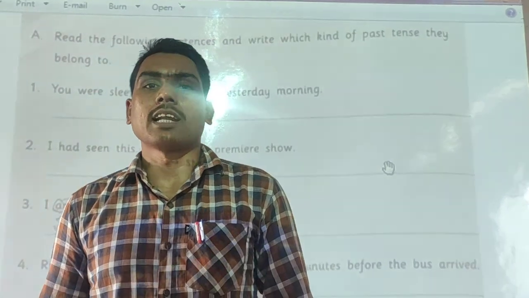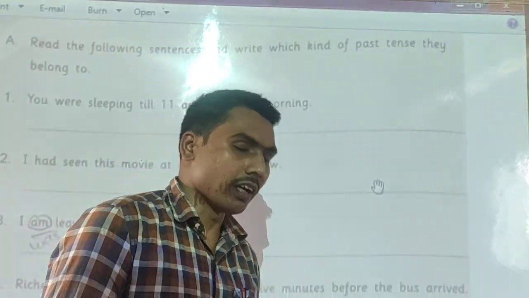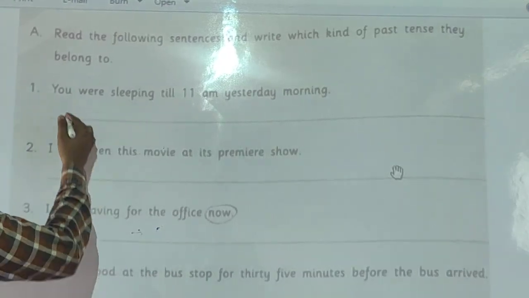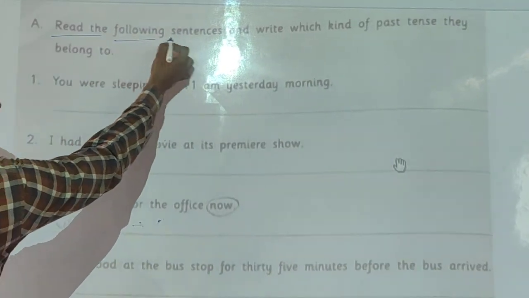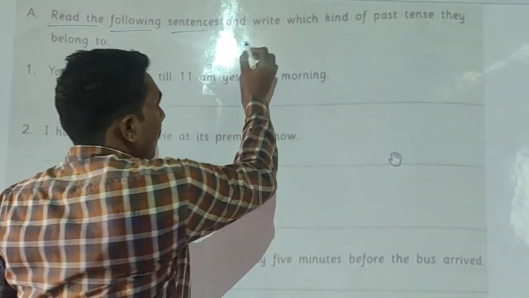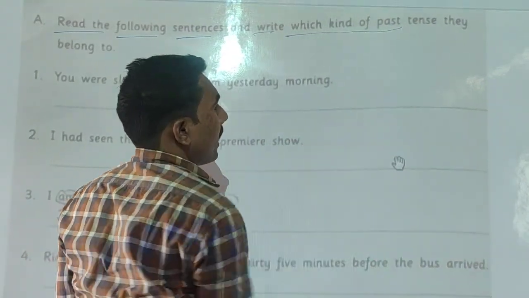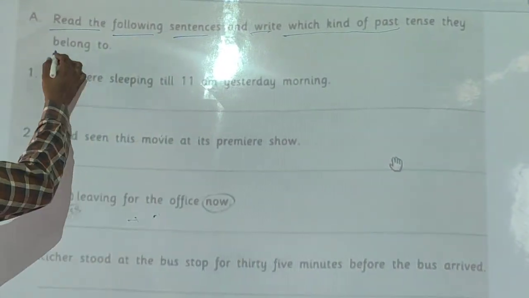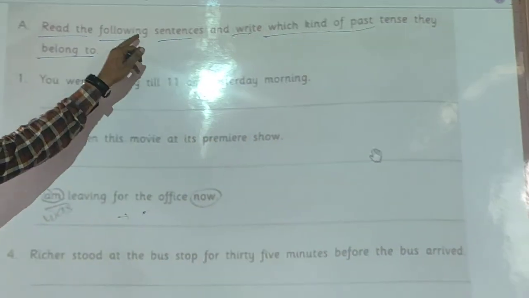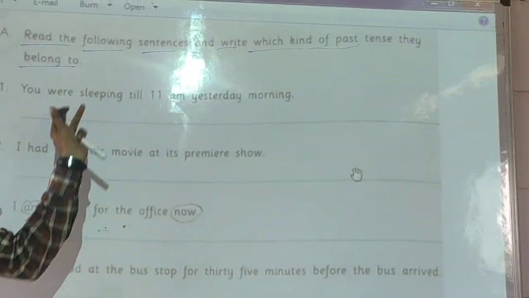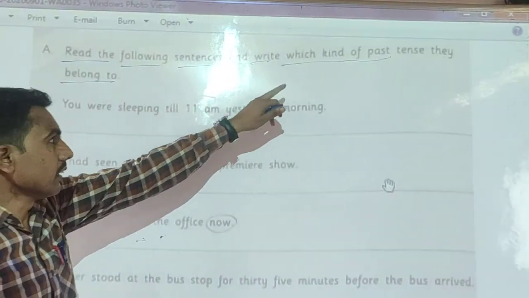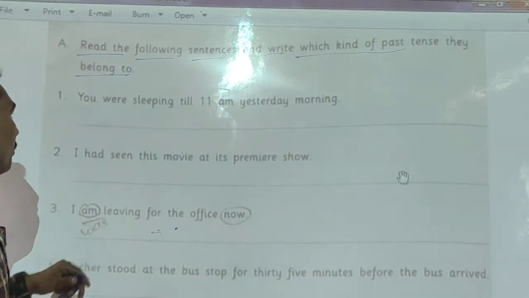Students, this is the grammar class of 7th standard. Today we are going to learn one question related with tense. Read the following sentences and write which kind of past tense they belong to. We want to identify first the tense, and then we want to write the kind of tense they belong to.